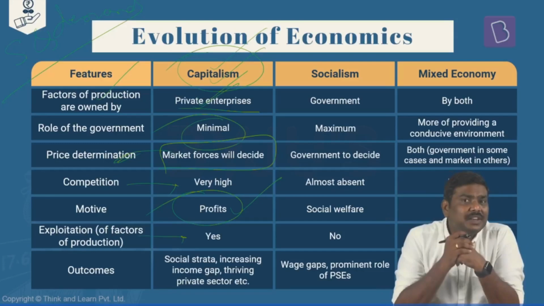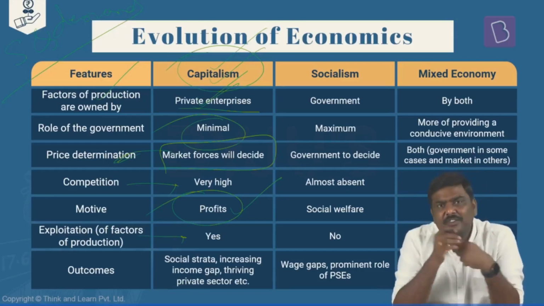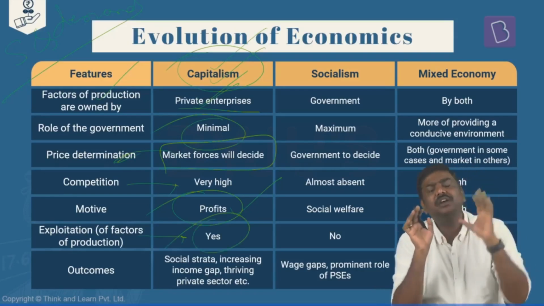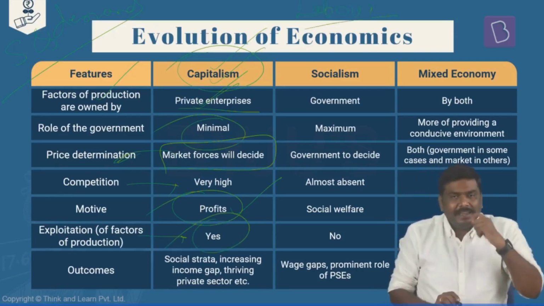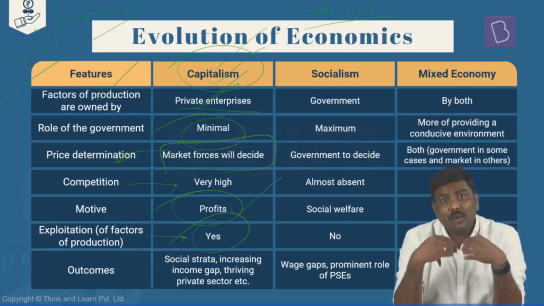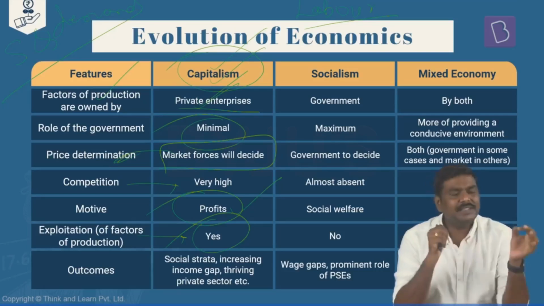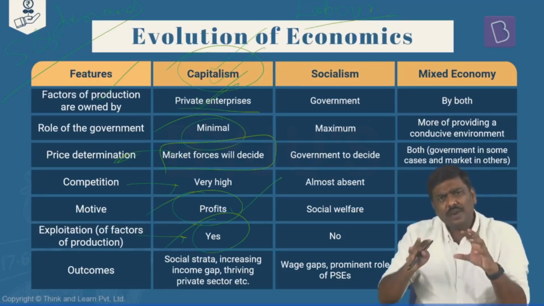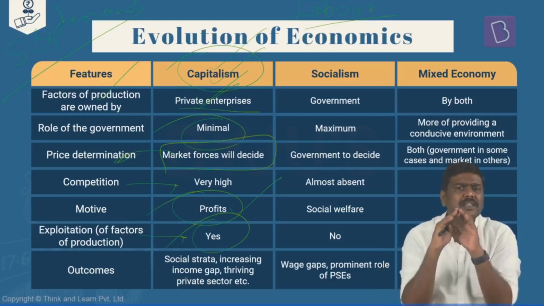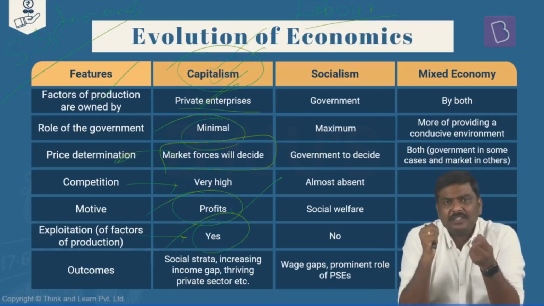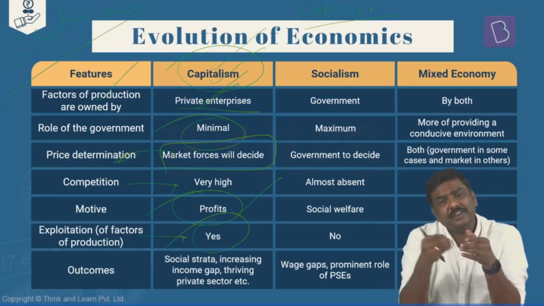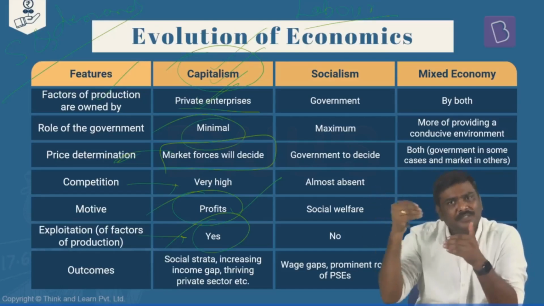Is there exploitation of the resources? Is there exploitation of factors of production? Yes. In case of capitalism, there will definitely be exploitation of the resources. For example, labor. In case of capitalism, one of the advantages is efficient utilization of the resources. Whatever resources are there, we want to utilize them and attain as much maximum output as possible. But in the process, because the investment is done by the owners, the majority of the profits will get concentrated amongst the owners themselves.